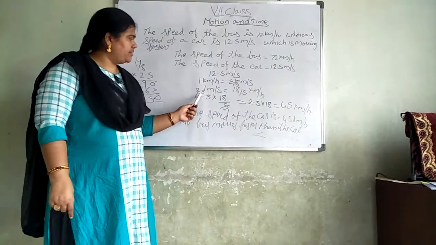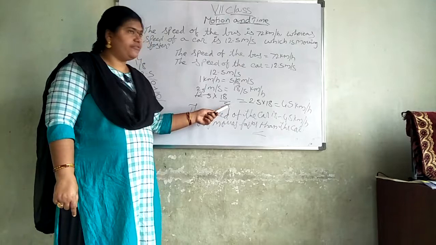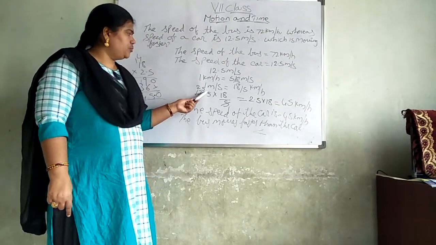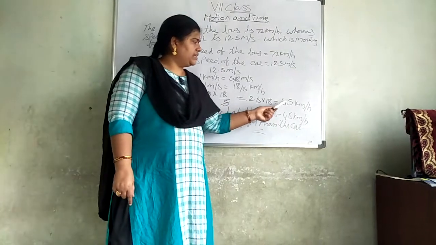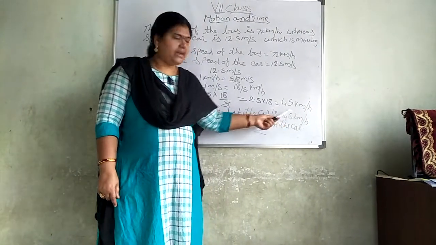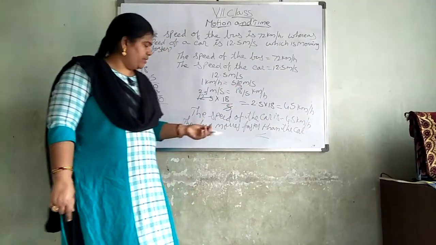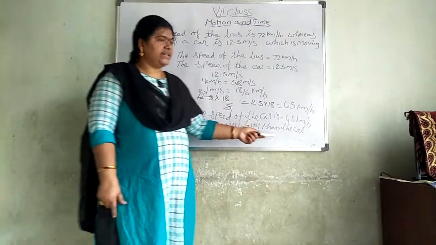So 12.5 into 18 by 5. 5 ones are 5, 5 25s are 125, so here 2.5. 2.5 into 18 is equal to 45 kilometers per hour. The speed of the car is 45 and the speed of the bus is 72. The bus moves faster than the car.